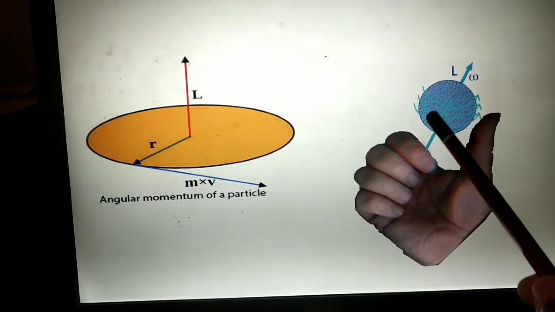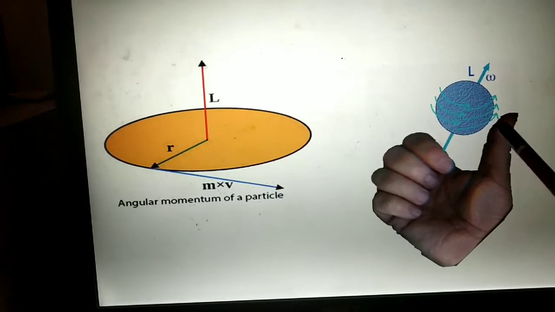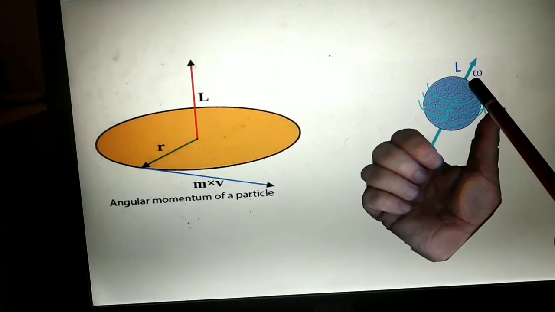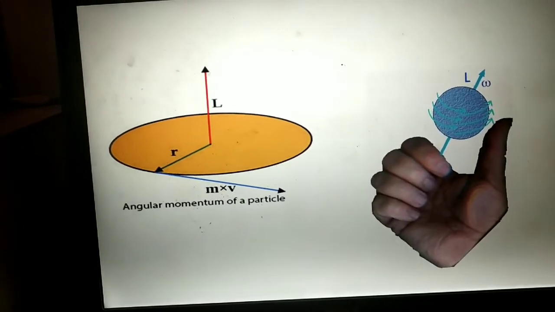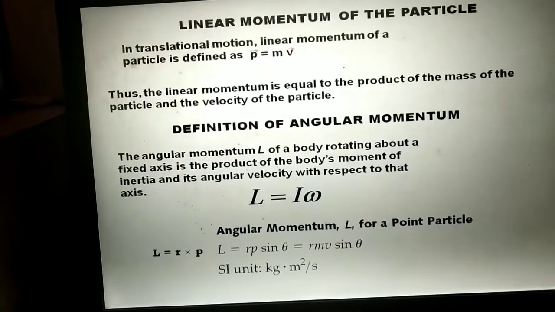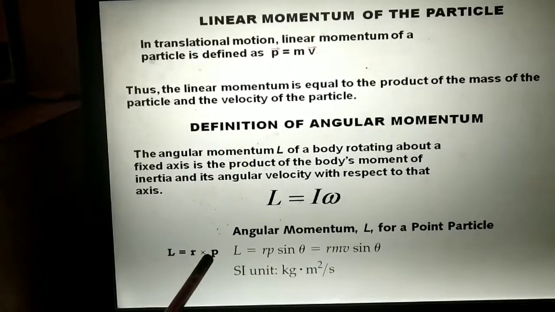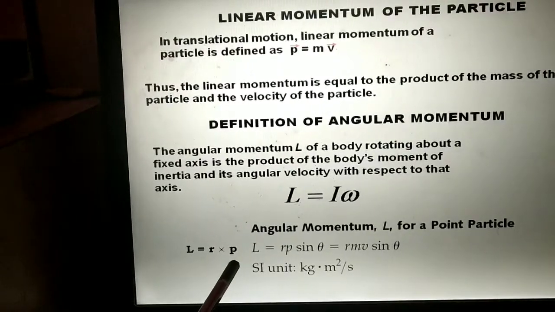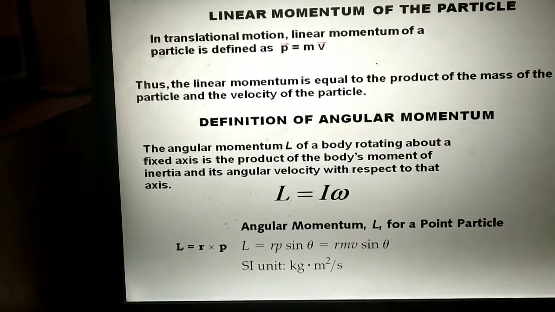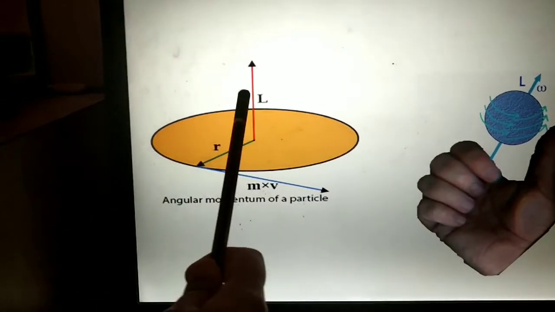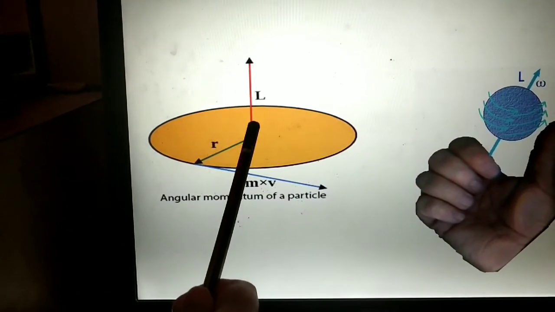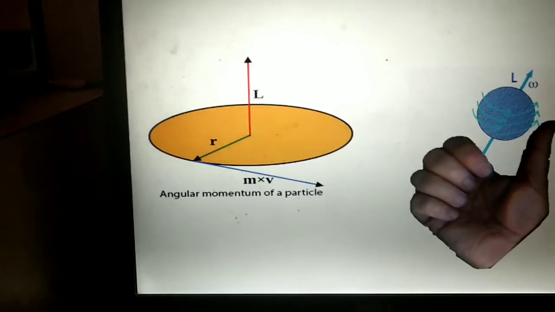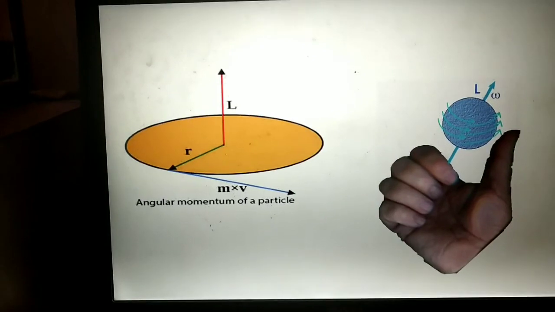If the body is moving in the anti-clockwise sense, the thumb gives the direction of angular momentum L, as shown here. So the equation L equals r cross p means L, r and p are all mutually perpendicular to each other, as shown in this diagram. L will always be along the axis of rotation. Thank you.